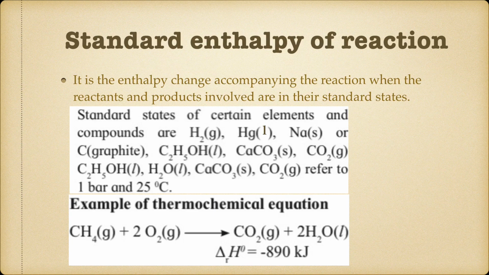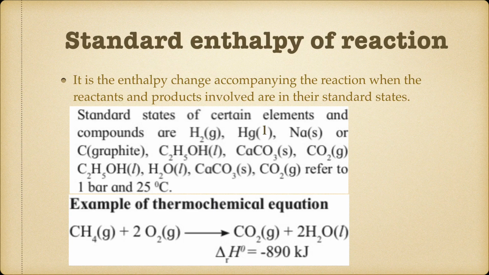Next, of each of the reactants and the products, the physical state is mentioned. So that is important: when you represent a thermochemical equation, you have to write down the standard states of each of the reactants and the products. If it is solid, you represent it by s, gas by g, liquid by l, aqueous by aq.